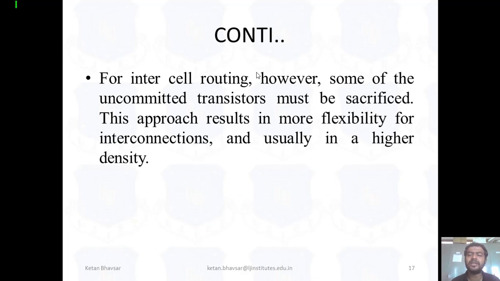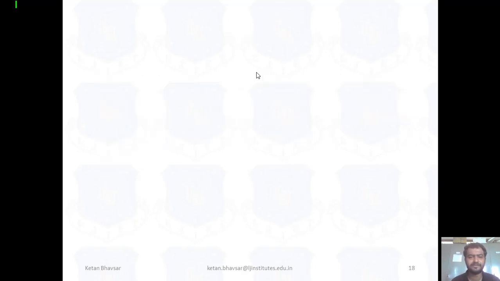For intercell routing, however, some of the uncommitted transistors must be sacrificed. This approach results in more flexibility for interconnection and usually a higher density. So you are getting a higher density with the help of the interconnection, and it also provides better flexibility according to your routing connections or routing channels. So I hope you have a better understanding of field programmable gate array and gate array.